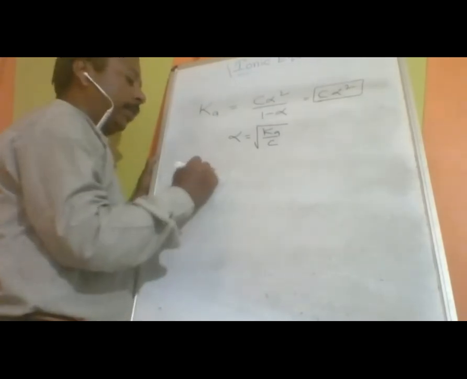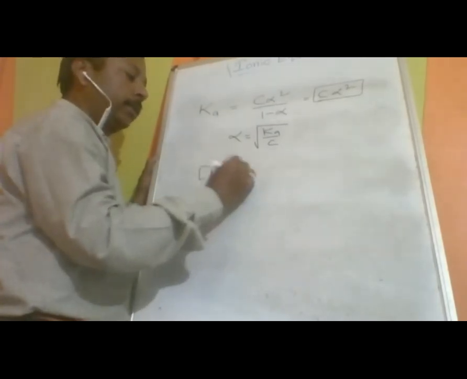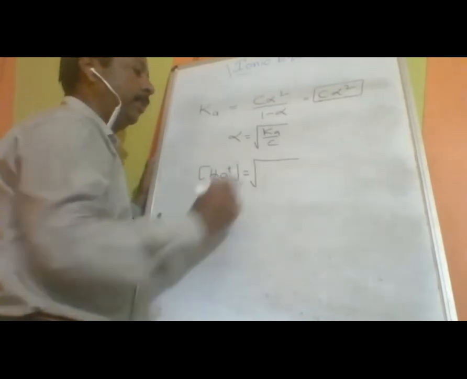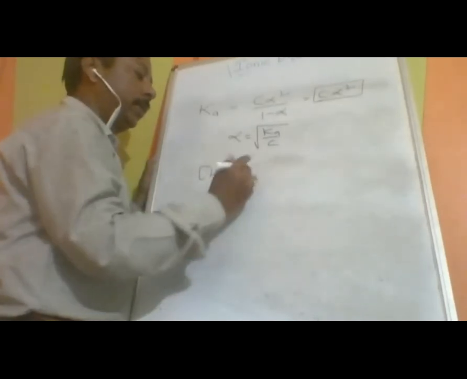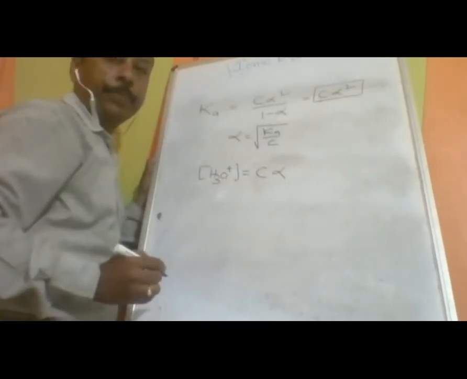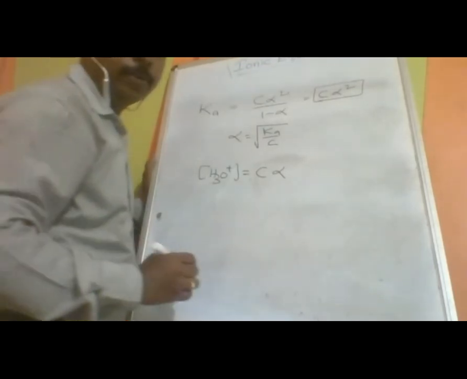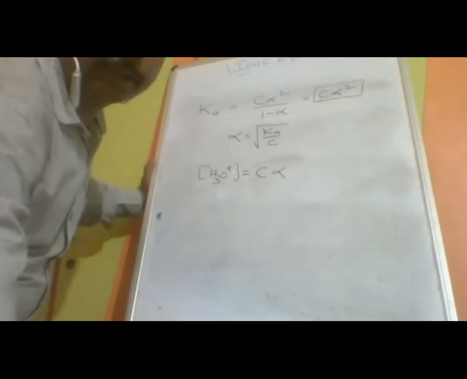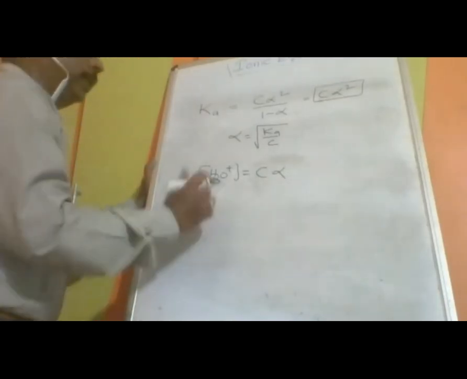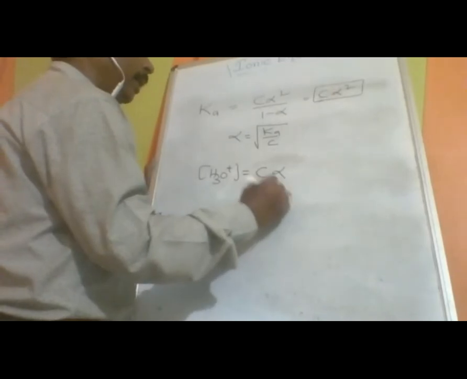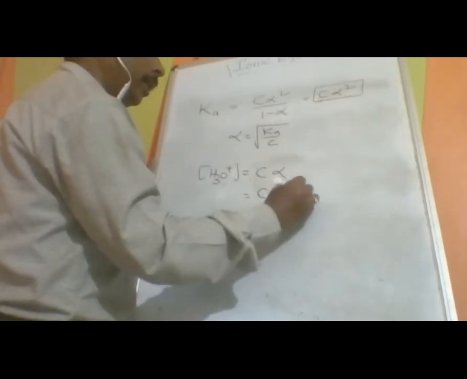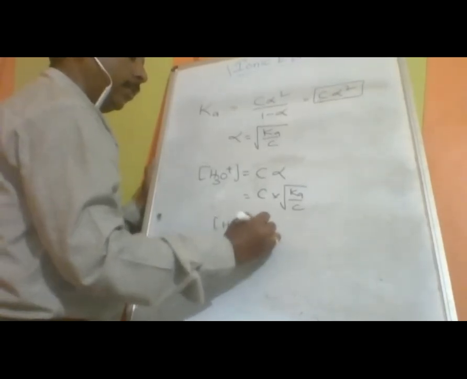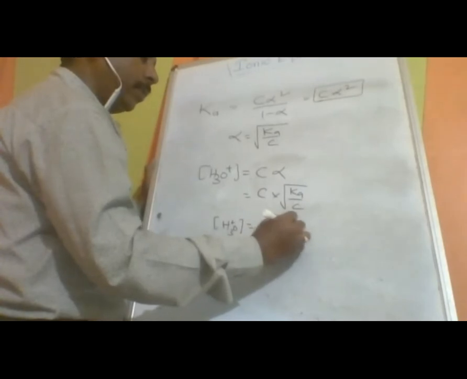Now coming to the concentration of H3O positive. The basic formula is C into alpha, so H3O positive is equal to C into alpha. Once it is C into alpha, we can write C alpha as square root of Ka upon C. So that means H3O positive is equal to square root of Ka into C.